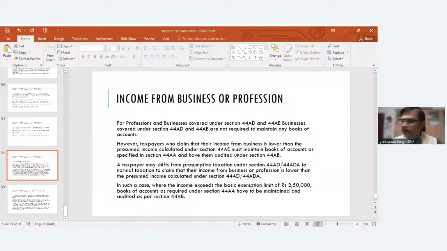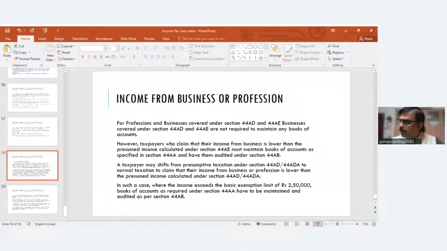10B, 10BA, etc. in the assessment year. If, because you are an export-oriented unit, under section 10A you can claim exemption on a pro rata basis for your export turnover, and if you want to claim that, then you cannot go on a presumptive tax rate. So if you want to claim benefit under any of these sections referred to here, 10A, 10AA, 10B, 10BA, etc., then you cannot opt for presumptive tax. You have to necessarily determine your income in the normal course and pay tax in the normal course. No presumptive tax will apply for you.